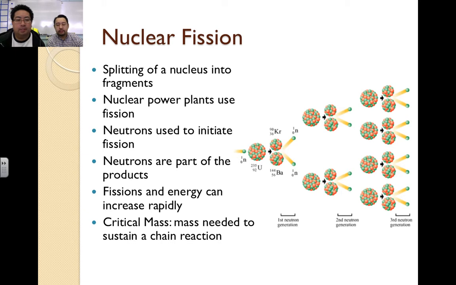So what you do is a neutron slams into a nucleus hard enough and it causes it to split, and this splitting causes other neutrons to fly out and hit other nuclei, and it keeps on going. This is what's called a chain reaction. And in order for this chain reaction to maintain itself, it has to have a certain amount of mass associated with it. This is called critical mass. Right.